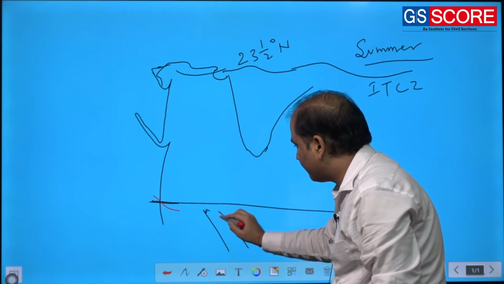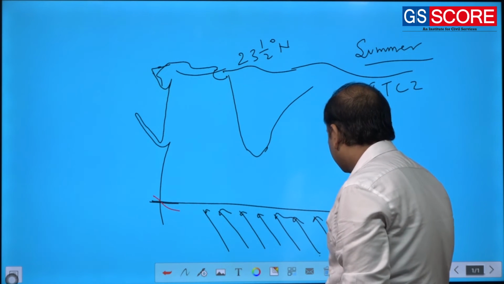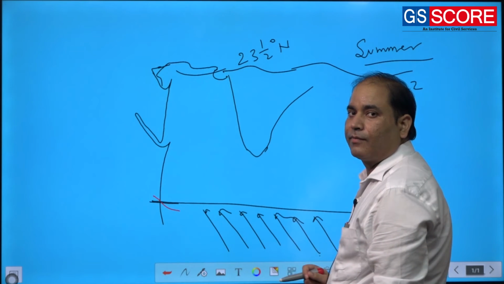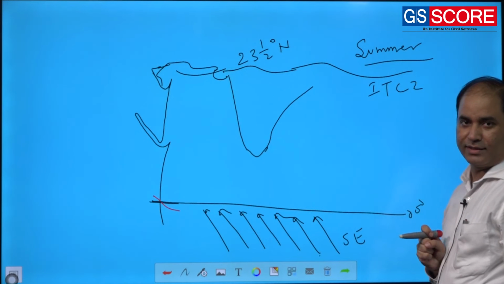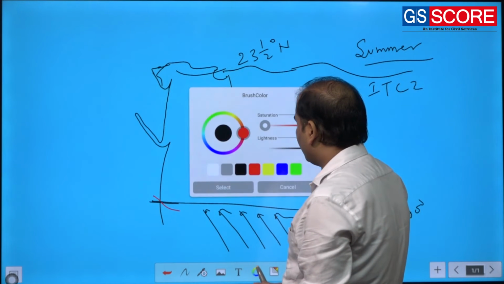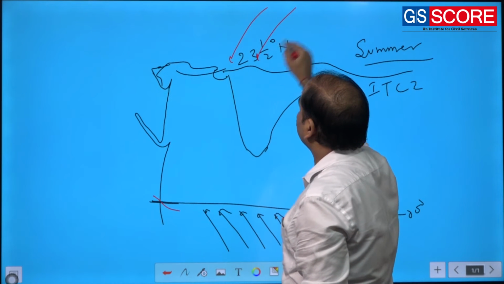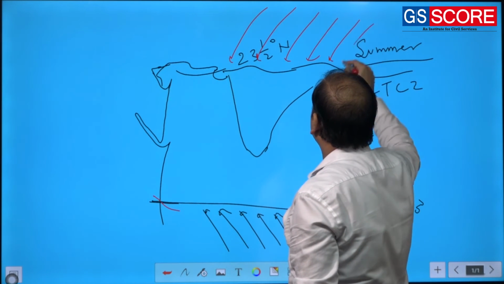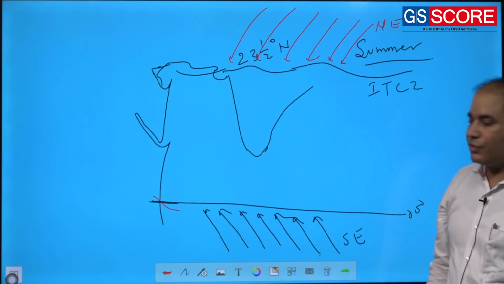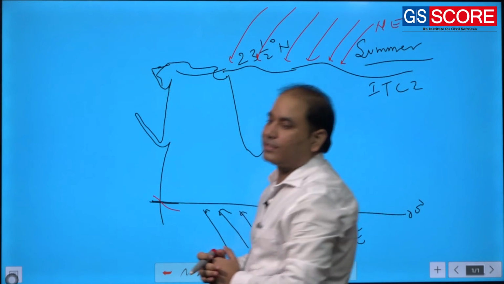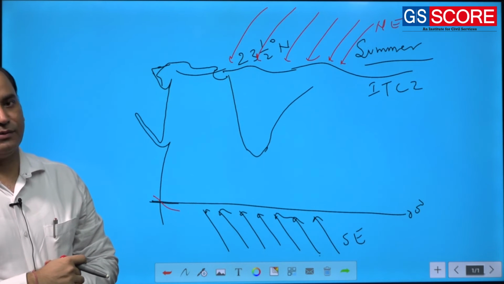Here you will have southeasterly winds. As you know, ITCZ is a zone of convergence of two winds, that is northeasterly as well as southeasterly. So definitely the southeasterly will cross the equator and try to reach the zone of convergence.